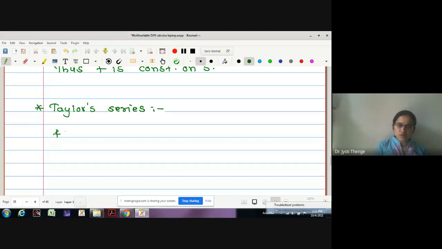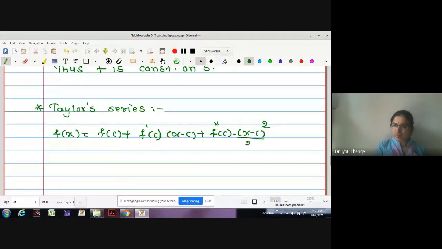F of x is equal to f of c plus f dash of c into x minus c plus f double dash of c into x minus c bracket square upon 2 factorial and so on.